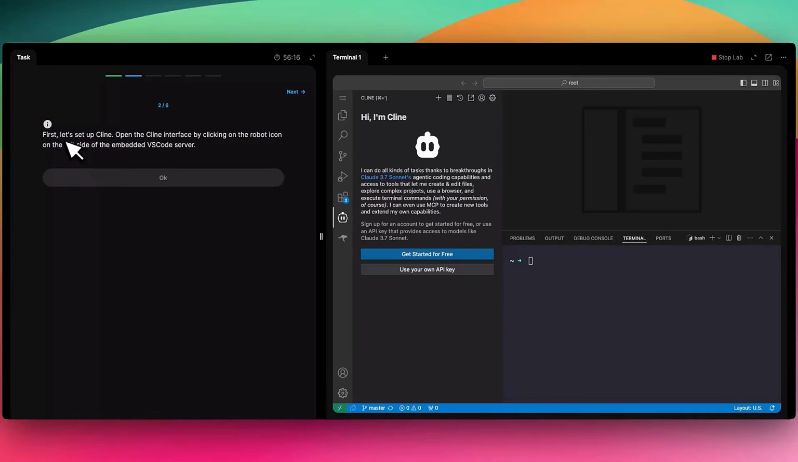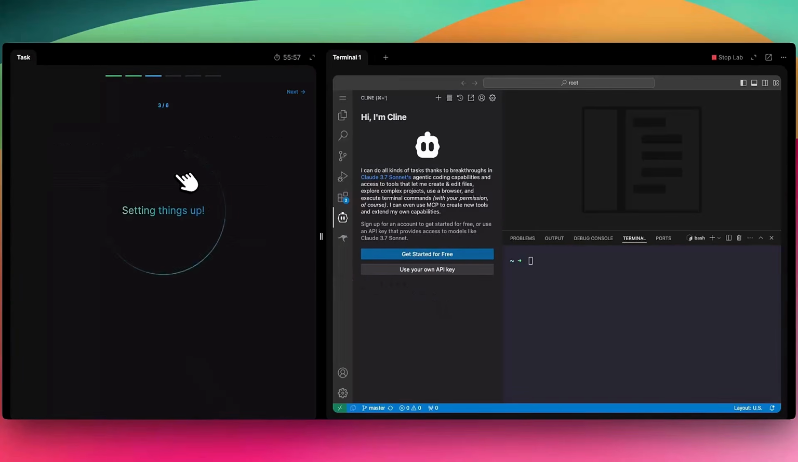So in the next step, here it says, let's set up client. We want to open the client interface by clicking on the robot icon on the left side of the embedded VS Code server. We've just already done that. So the first step is to set up client so that you can chat with the AI. So let's go to the next step.